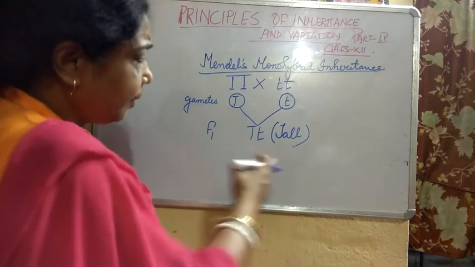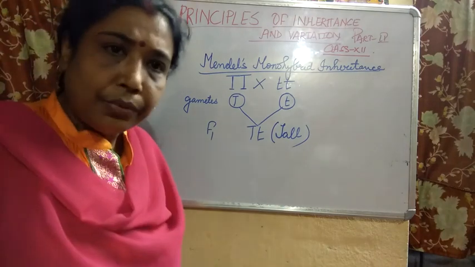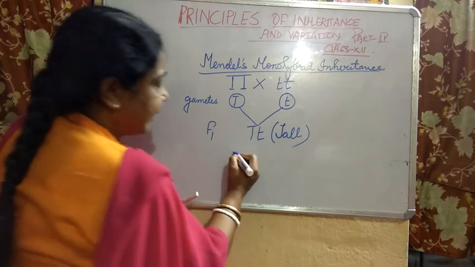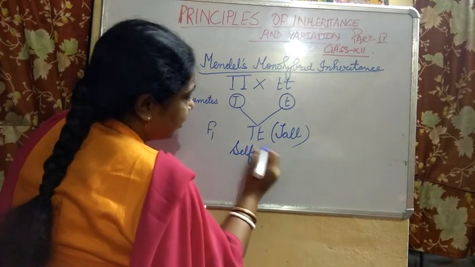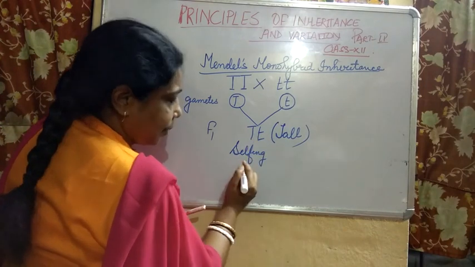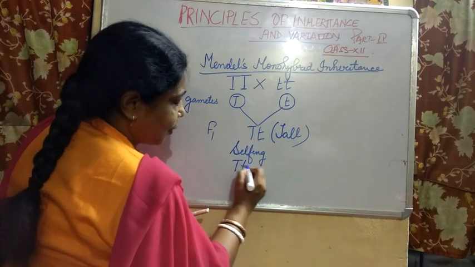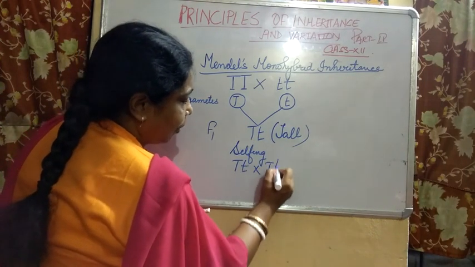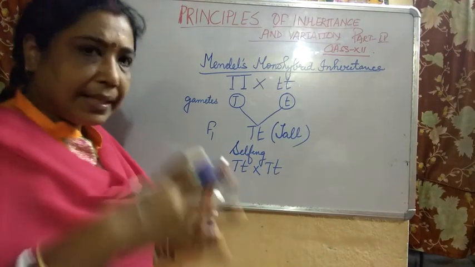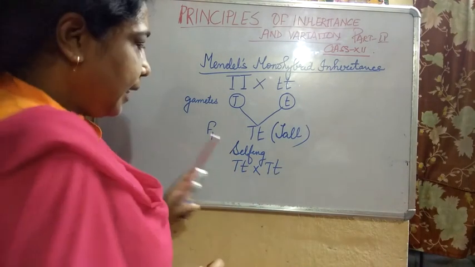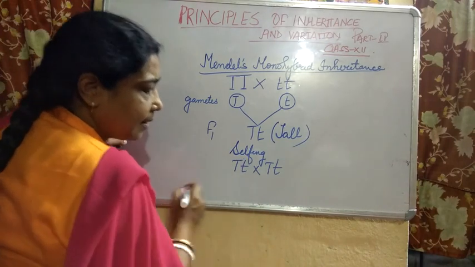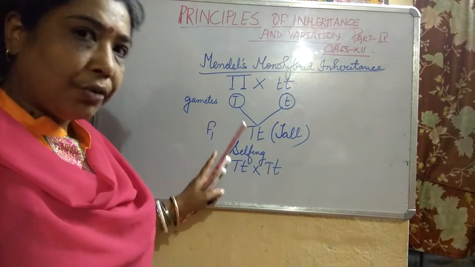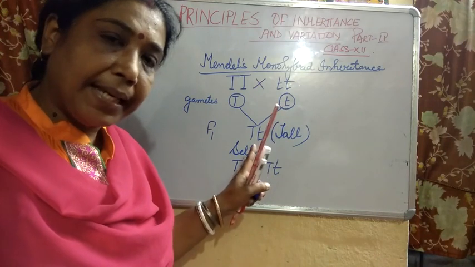Okay. Now what did he do? What did Mendel do? He carried out selfing. What is selfing? It means the offspring produced in this generation are crossed amongst themselves. Now the gametes produced, this is one of the parents, this is the other parent. What is being done? Selfing is being done.